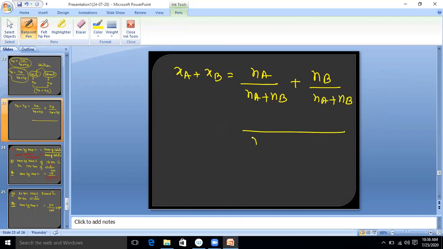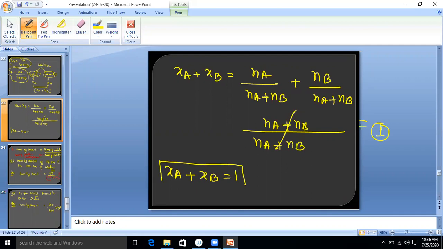Take the LCM, Na plus Nb. After taking, what are we getting? It is equal to 1. So mole fraction of solute plus mole fraction of solvent is always equal to 1.